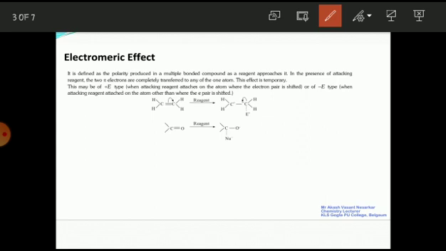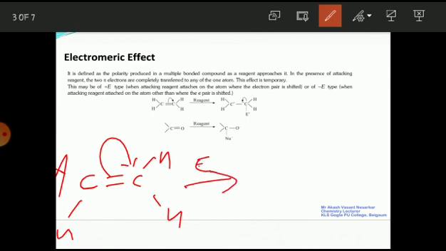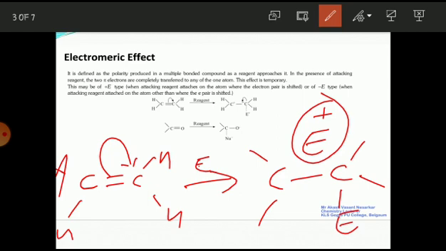For example, in this molecule the pi electron is shifting to the second carbon atom, so the charge appears on this carbon atom, and suppose our reagent is E. So this is a carbon double bond, with hydrogens on each carbon. Now if this pi bond is shifted onto this carbon atom and our attacking reagent E goes to this carbon atom where the charge is present, then this effect is called a positive electromeric effect.